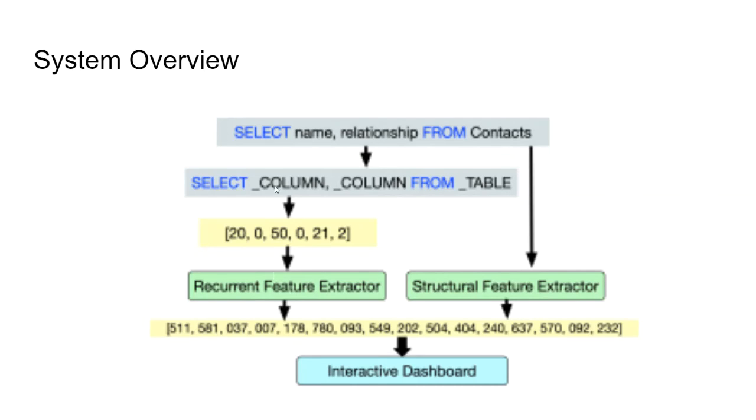On the left, you see our recurrent feature extractor, where we first break this SQL query down into its core elements. Essentially, we tokenize it, changing column names to column, table names to table, and all other variables that may change from question to question to generic terms.